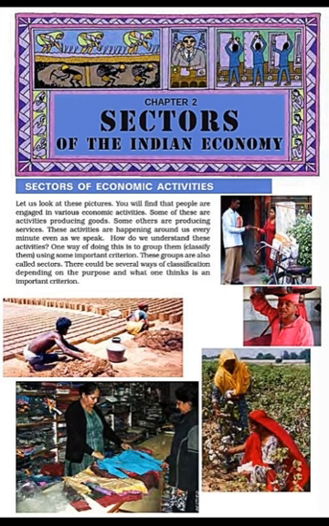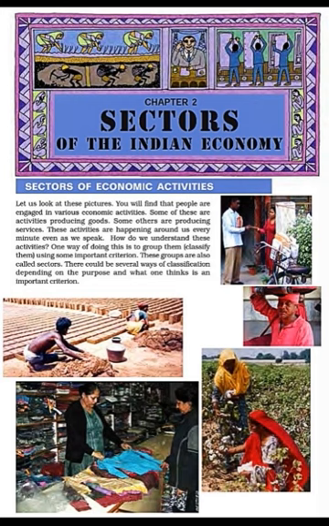On page 19 of your book, some pictures are given. By looking at them, you will be able to find how people are engaged in various economic activities. Some of these are activities producing goods, like the brick lane. You can see the workers are working in the brick lane. Some are producing services, means providing services, like the head load worker, which is coolie. Then the delivery person is delivering a parcel to the woman. One shopkeeper woman is selling garments to the customer. So these activities are happening around us every minute, even as we speak.